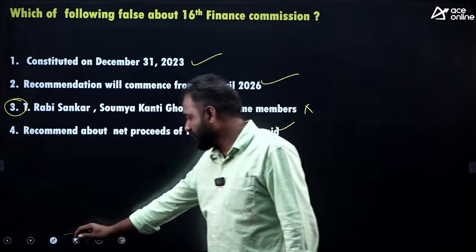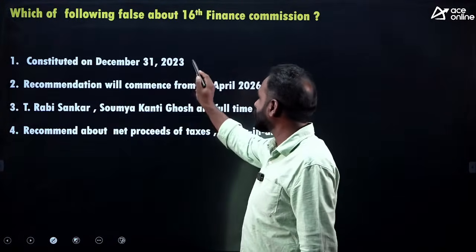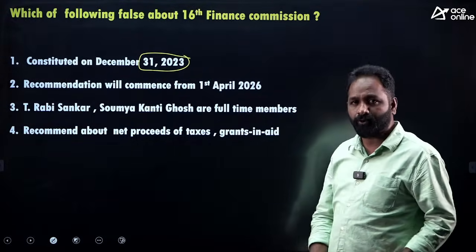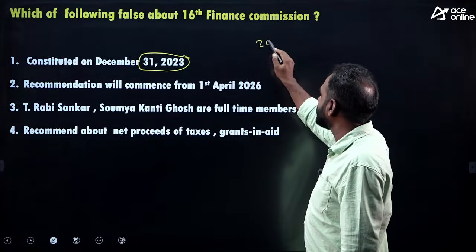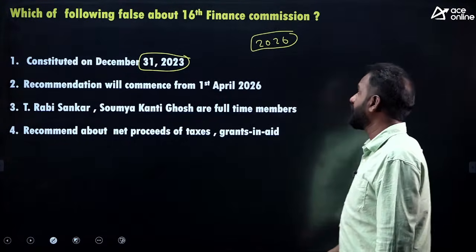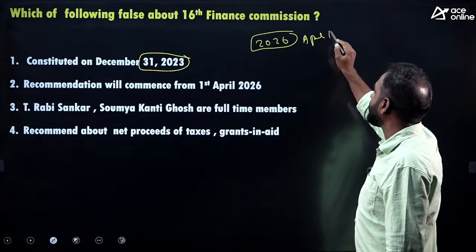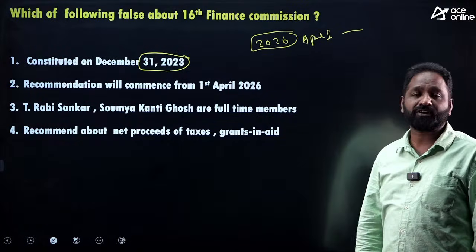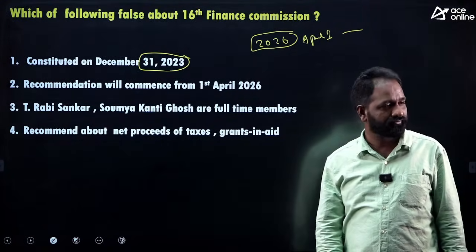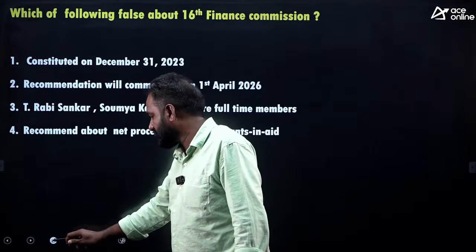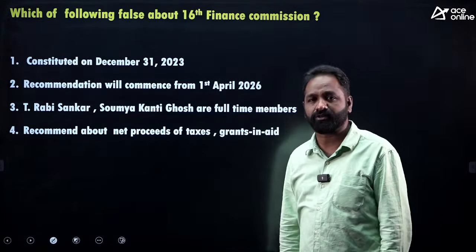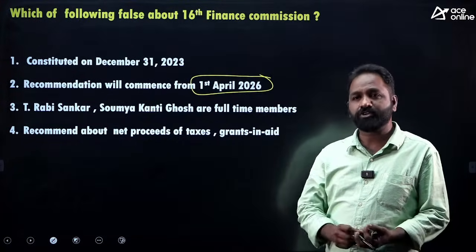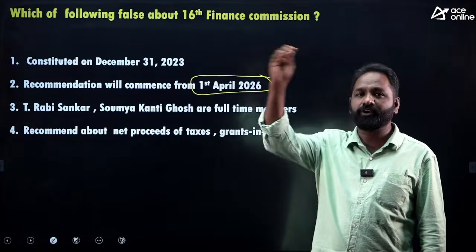Yes, the Finance Commission is appointed by the President of India every 5 years. In 2023 ending, the Finance Commission was appointed. They prepared a report and submitted it. The recommendations of the Finance Commission will be implemented from April 1st, 2026 for the next 5 years. At the end of the 5 years, the President of India will again appoint the 17th Finance Commission. So the last question: the recommendations of the 16th Finance Commission will commence from April 1st, 2026. That's why the Finance Commission report is submitted to the President of India, and that report will be introduced in Parliament.